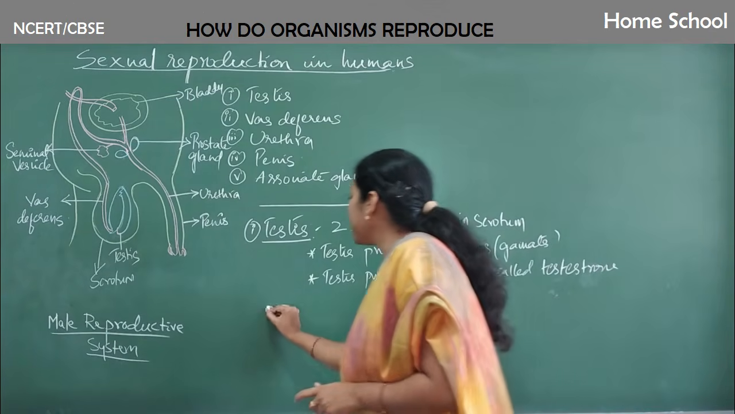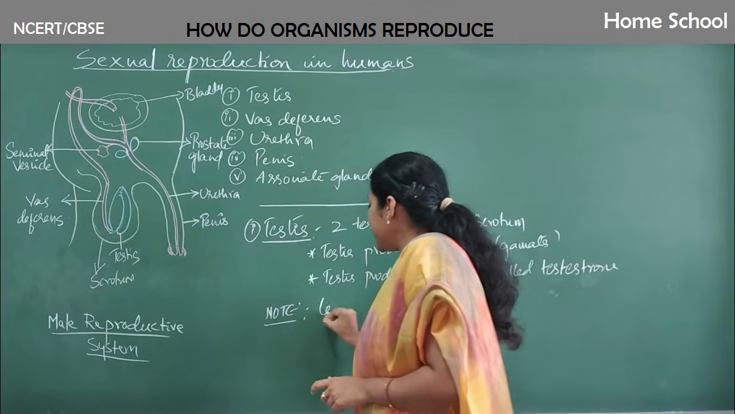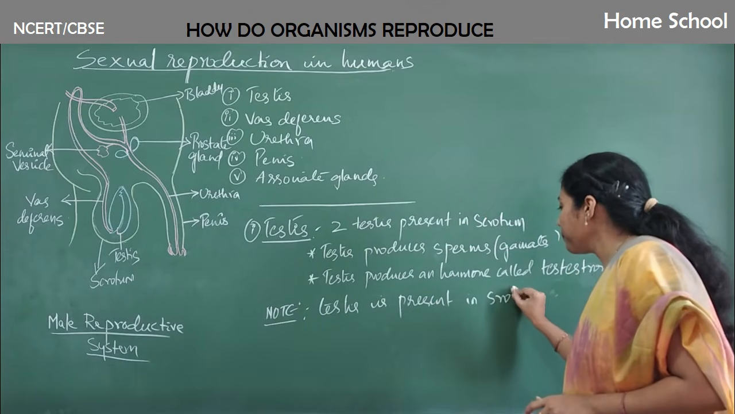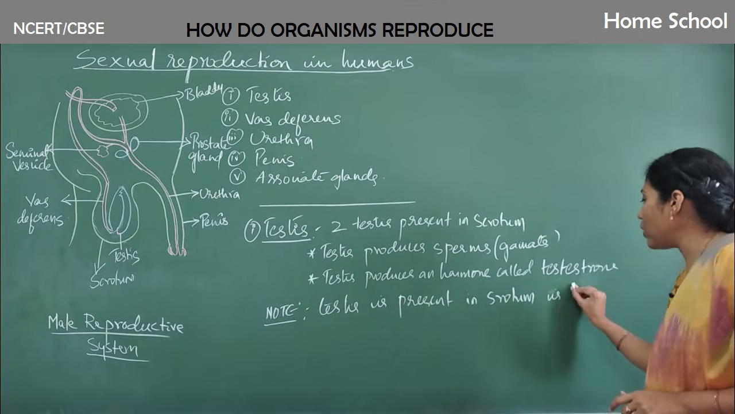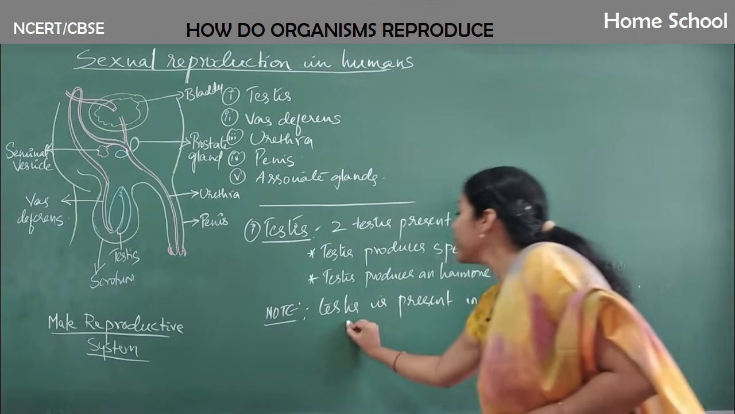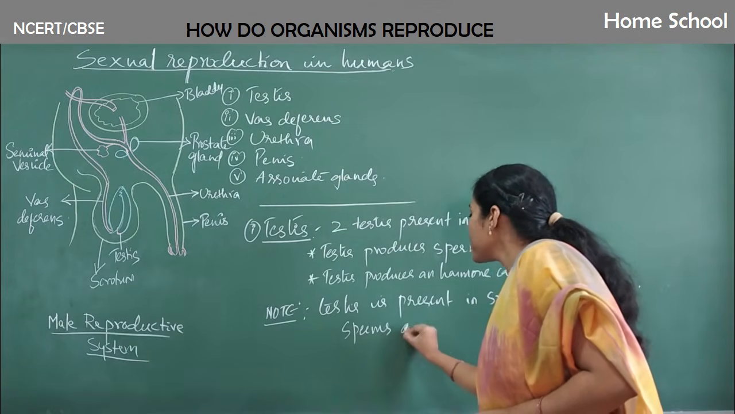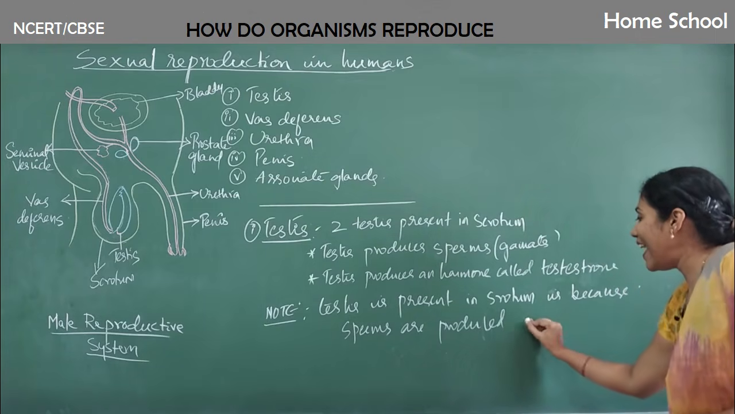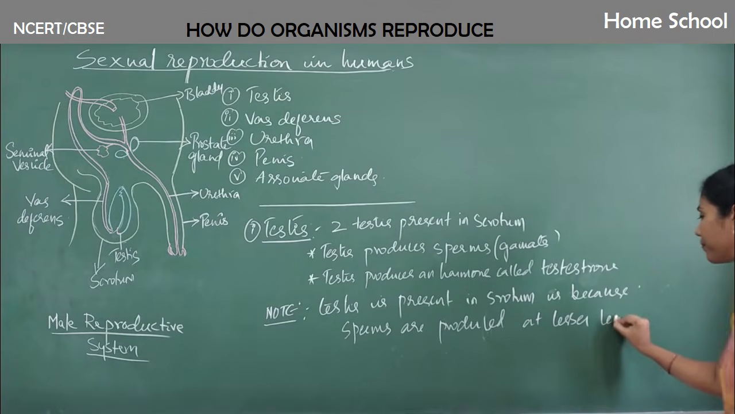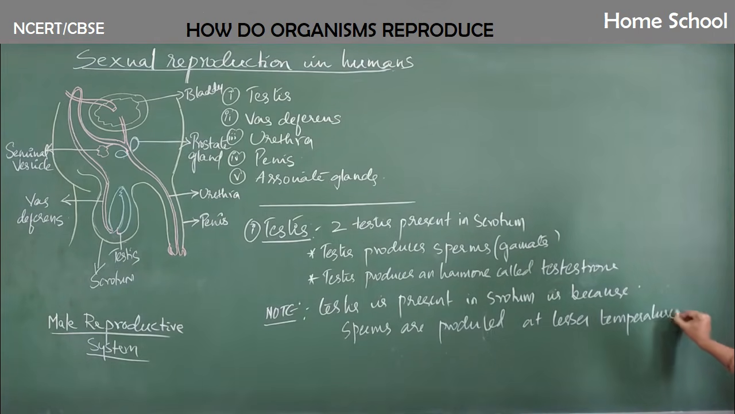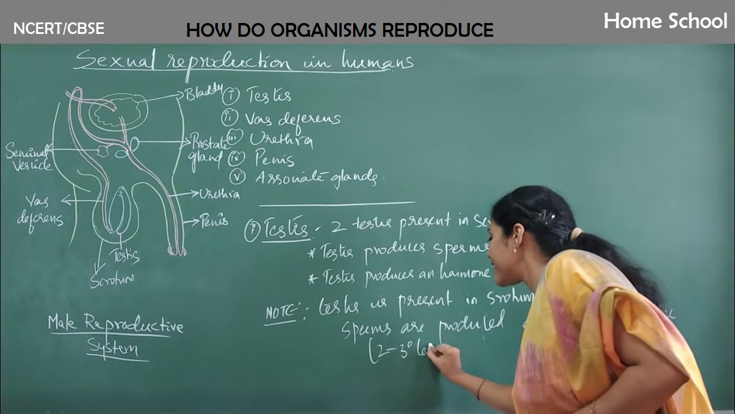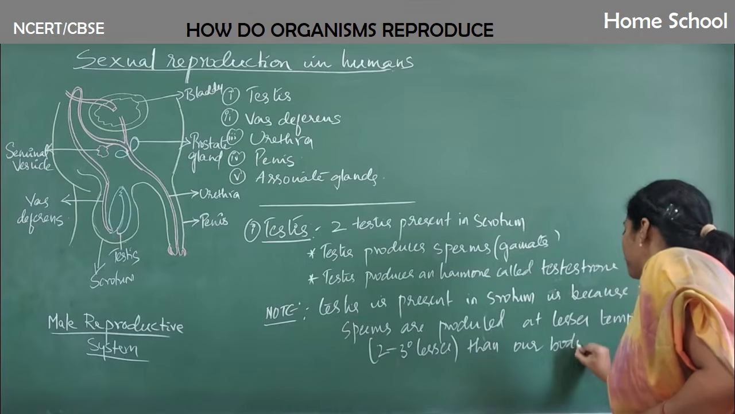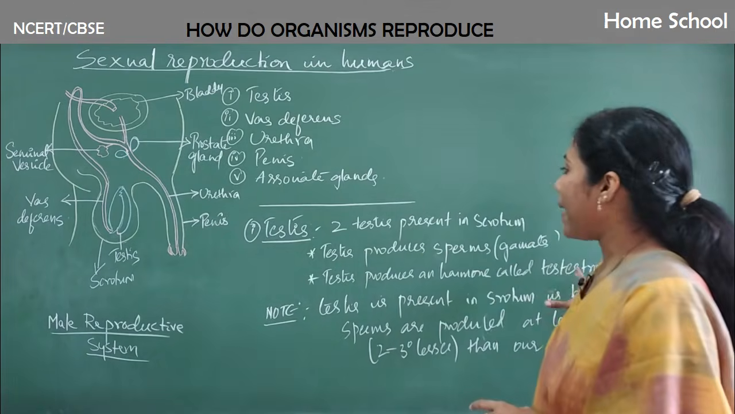So note a point here. The testis is present in the scrotum because sperms are produced at a lesser temperature, that is 2 to 3 degrees lesser than our body temperature. Fine. So this is all about the testis.